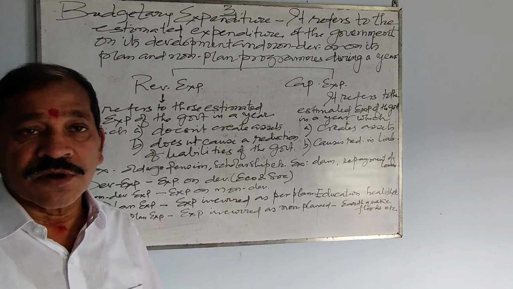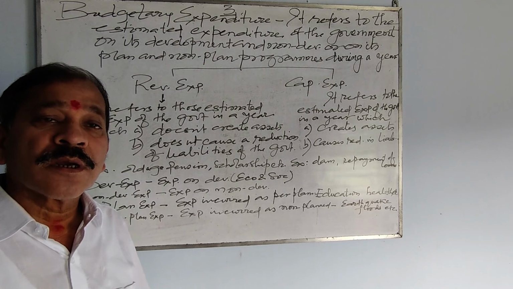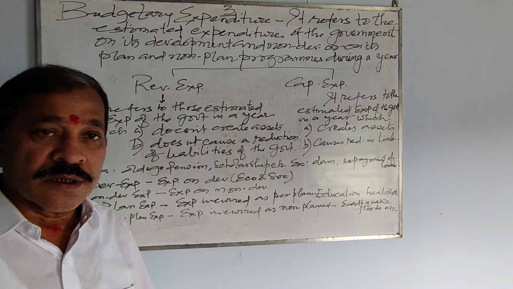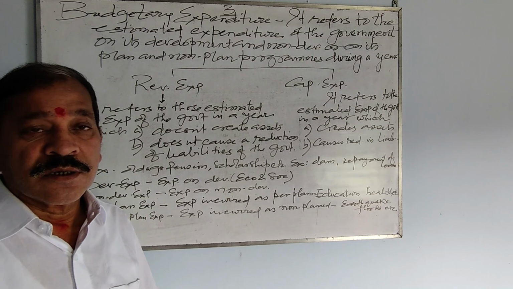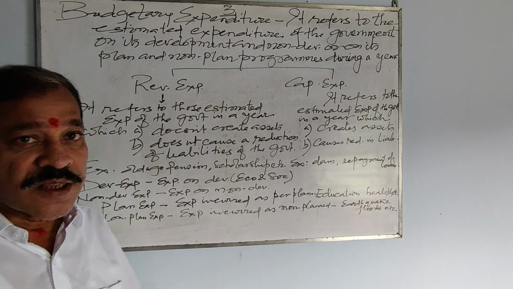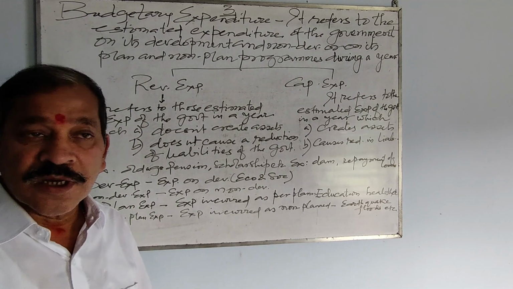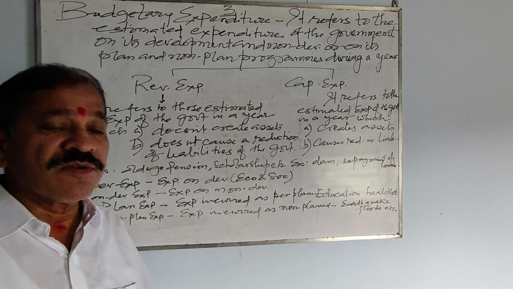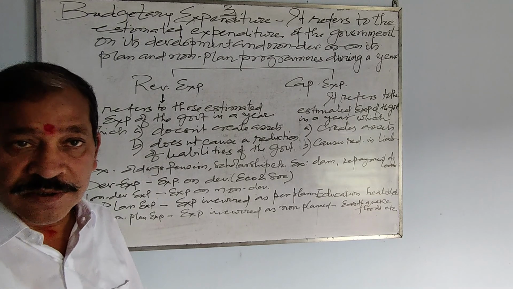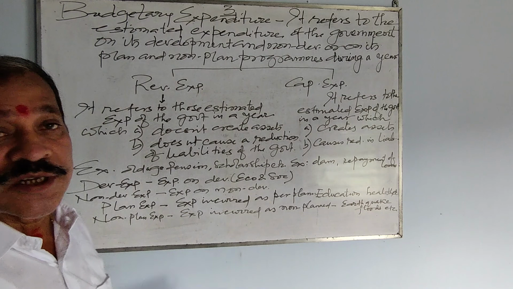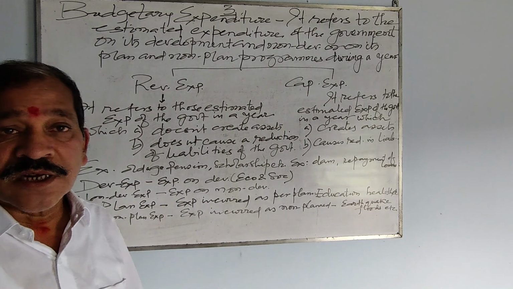In the first module we dealt with budget, definition, features of budget and objectives. In the second module we started structure and components of the budget, in which we exclusively discussed budgetary receipts, and this is the third module in which we are going to discuss budgetary expenditure.